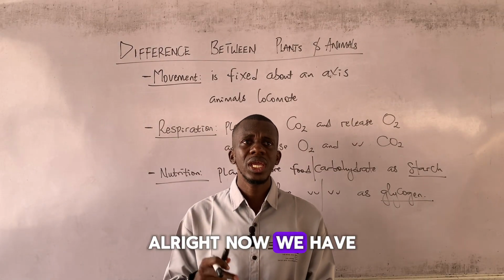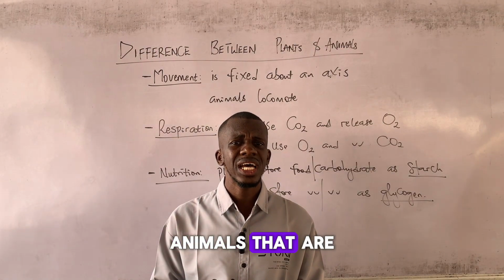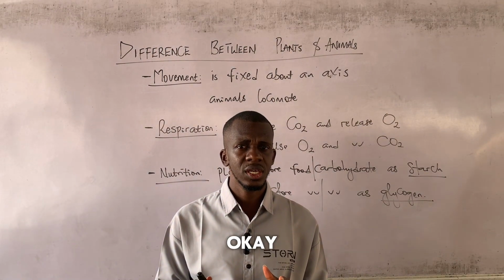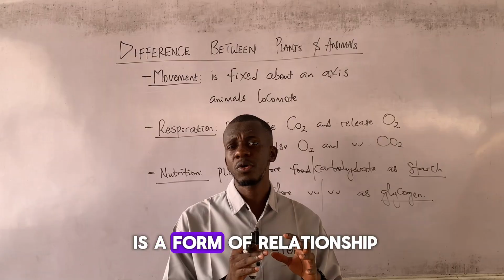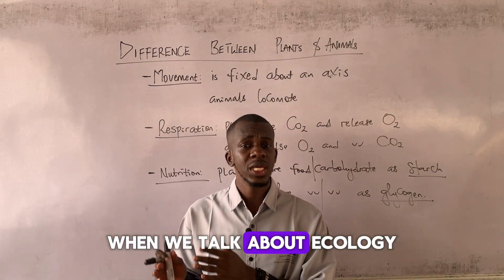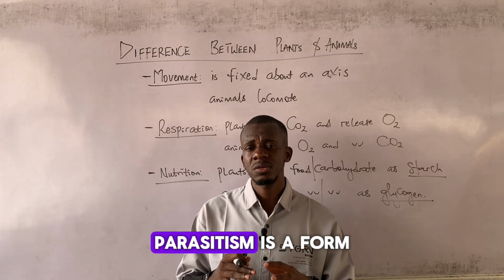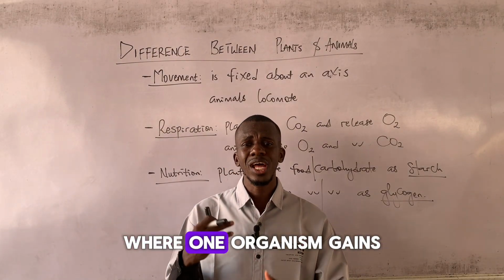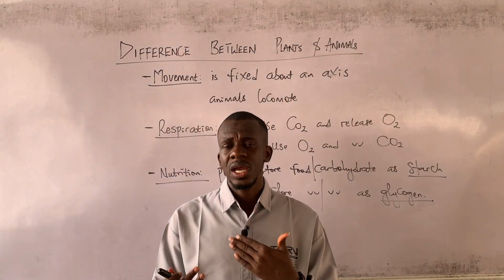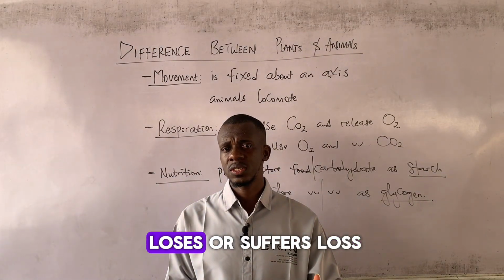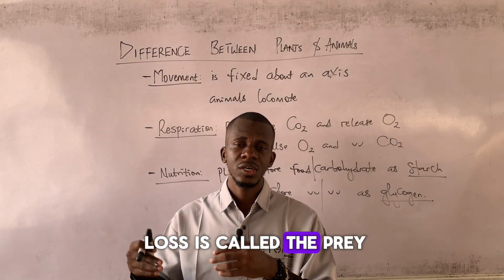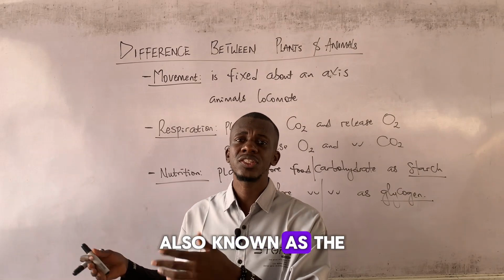All right, now we have animals that we call parasitic. Parasitism in this context is a form of relationship, and we're going to look deeply into relationships when we talk about ecology. Parasitism is a form of relationship where one organism gains, and that organism is called the parasite, and another organism loses or suffers loss. That organism which suffers loss is called the prey, also known as the host.